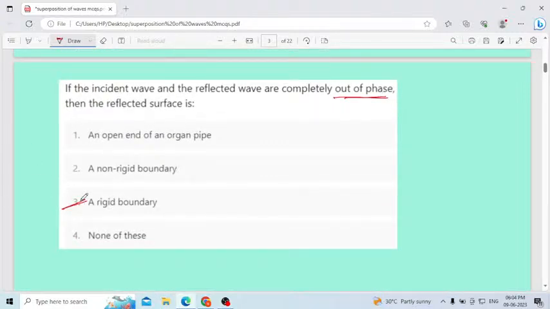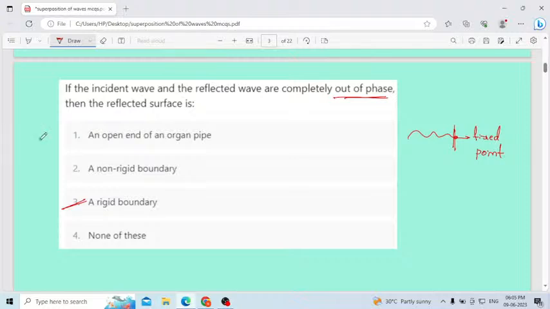Only you have to remember, this is a very important question. Only in the case of a rigid boundary, the boundary is fixed. Consider this is the wave, this is the boundary, consider this point is fixed, rigid. I explained everything in the theory of superposition of waves. Those who have not watched that video, please first watch the video, superposition of waves theory part. Then easily you can solve MCQ questions because these questions are based on that topic.